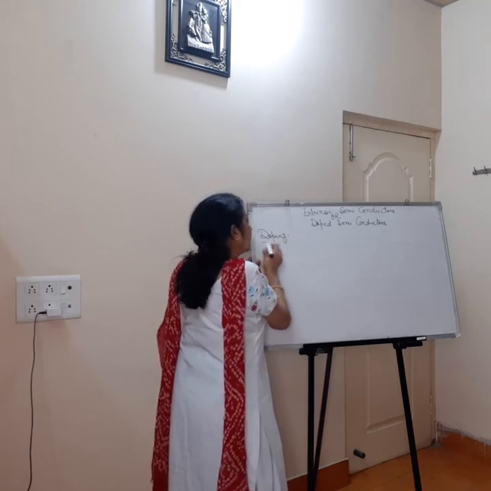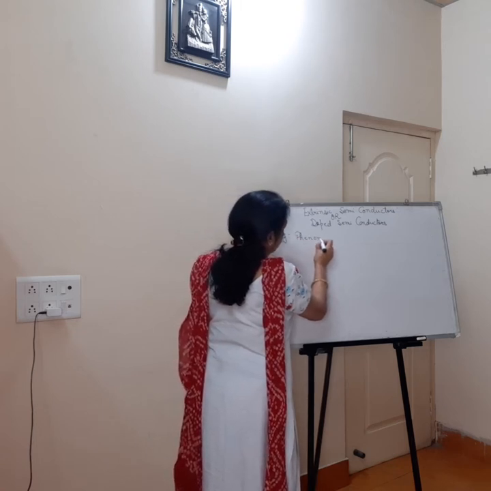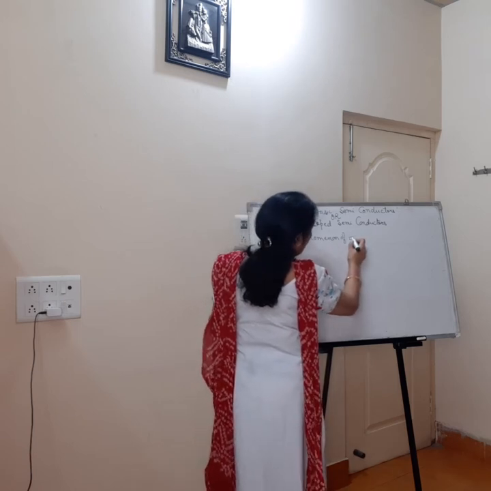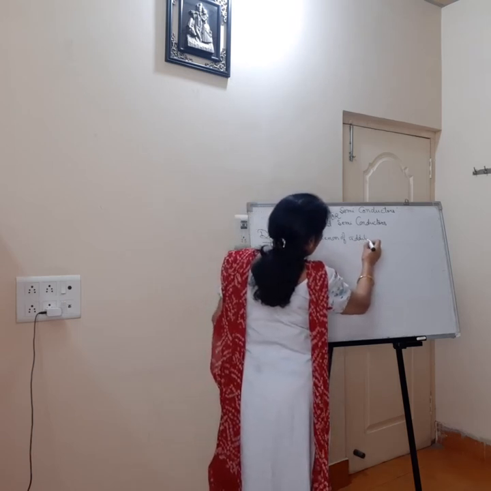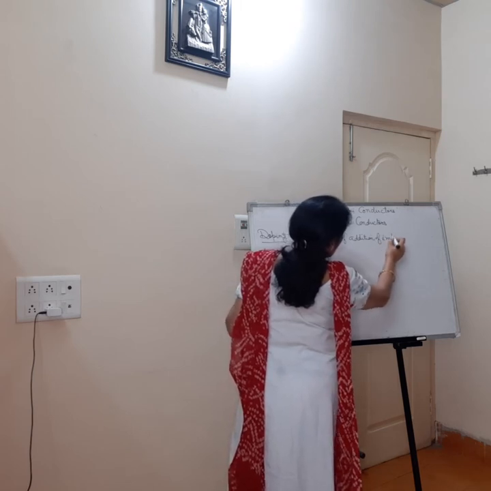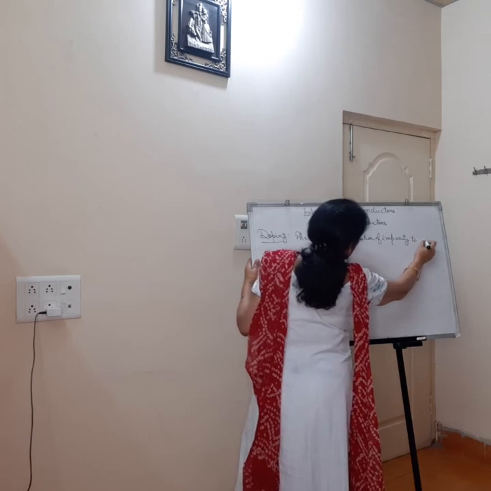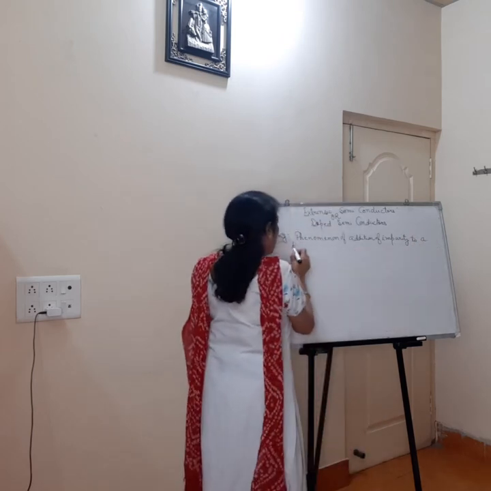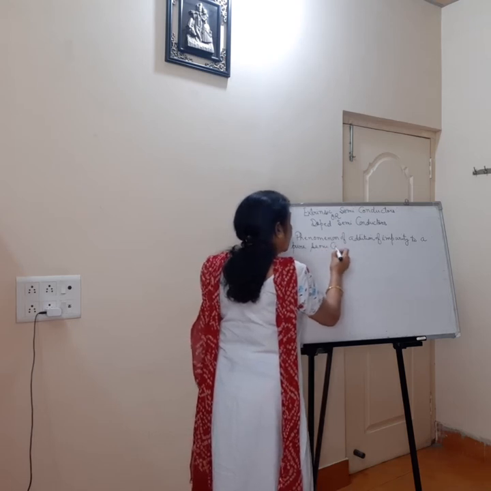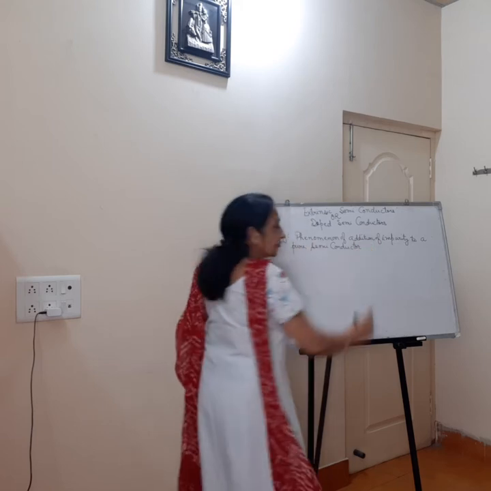Doping is the phenomenon of addition of impurity to a pure semiconductor. Why do we add it? To increase electrical conductivity.